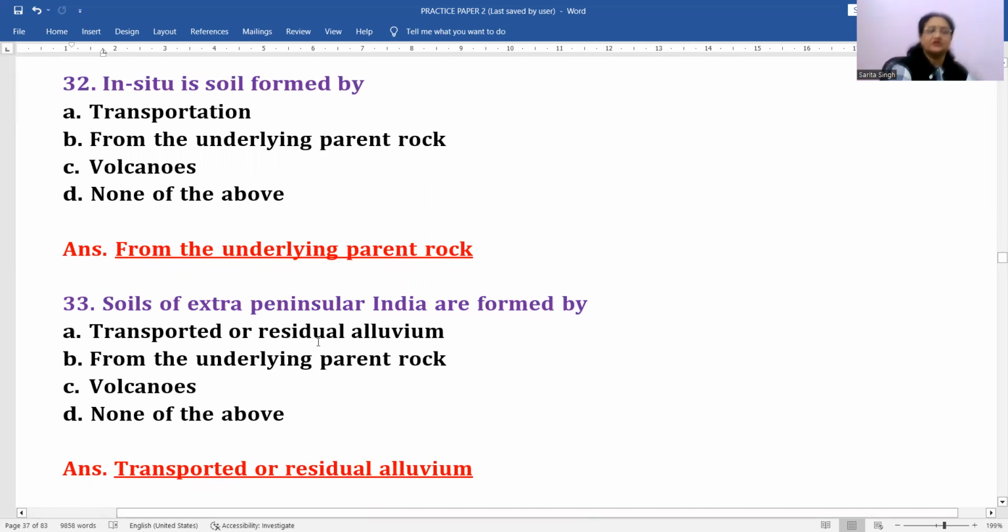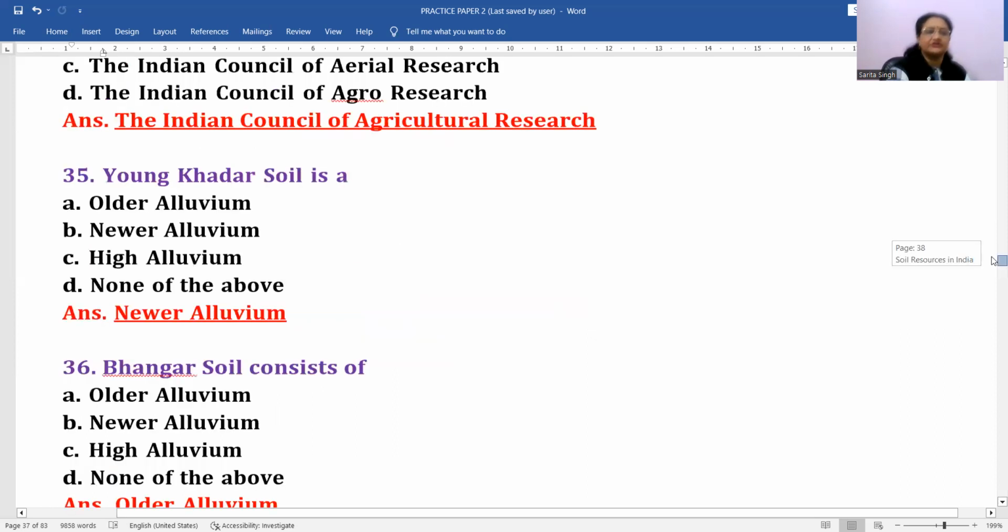Okay. Next, soils of extra peninsular India are formed by: first, transported or residual alluvium; next, from the underlying parent rock; next, volcanoes; then none of the above. Transported or residual alluvium. Then next question.